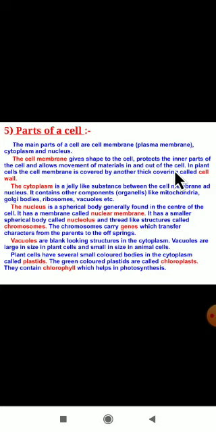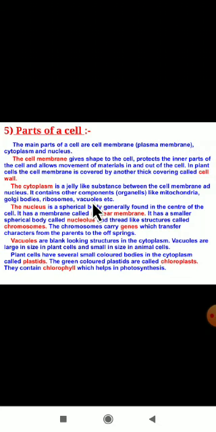Next one is the cytoplasm. The cytoplasm is a jelly-like substance between the cell membrane and the nucleus. Then what is the cytoplasm? It is a jelly-like substance, like a gel. It is the jelly-like substance between the cell membrane and the nucleus.